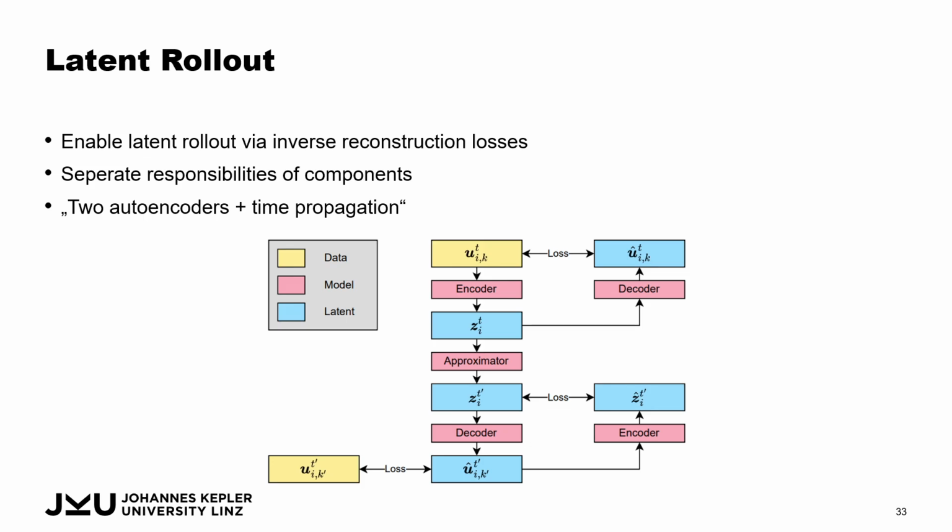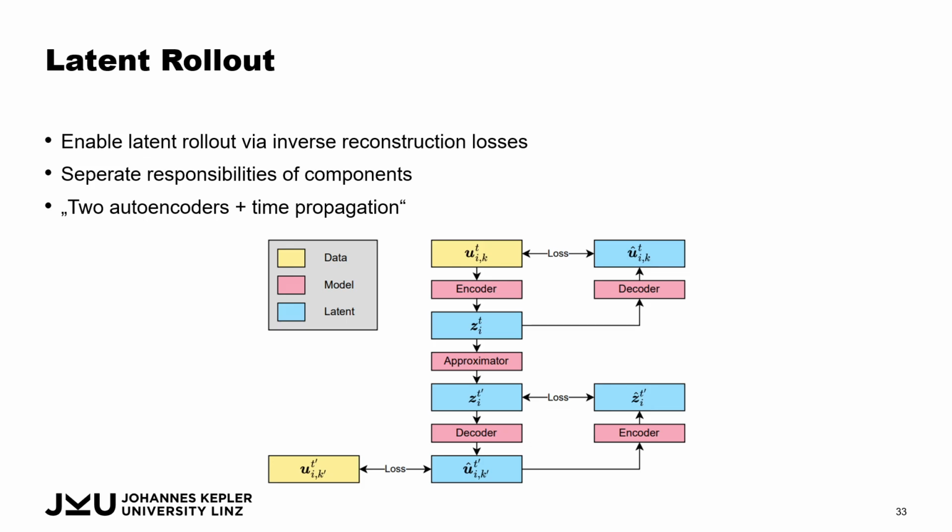With decoding again, we ensure that the decoder and the encoder together form an identity function. We also plug the C_t into the approximator to predict the next time step or some future time step. So the function at the future time step is again decoded for the normal next step prediction basically, but we also immediately encode it again in order to again match the latent codes for this.